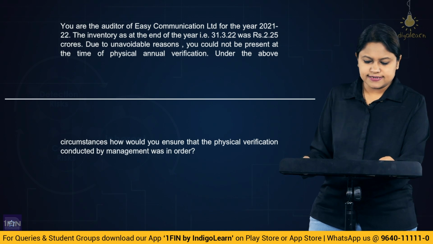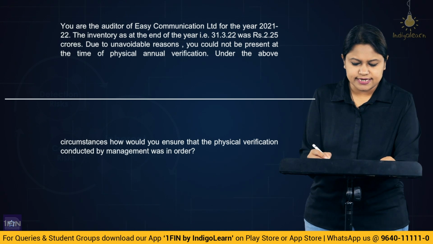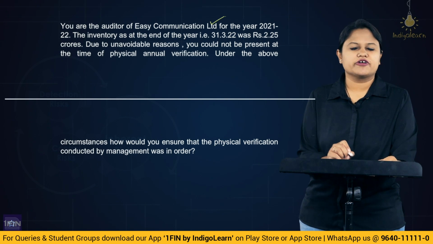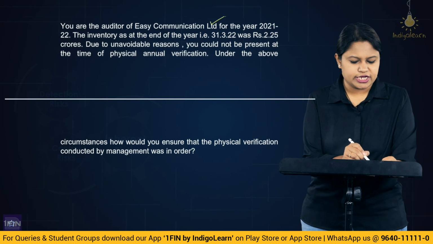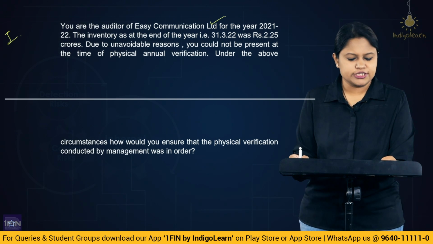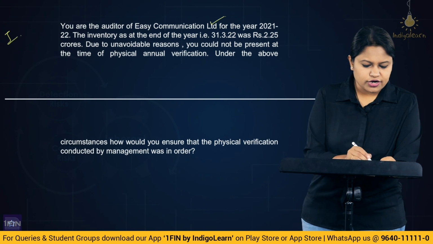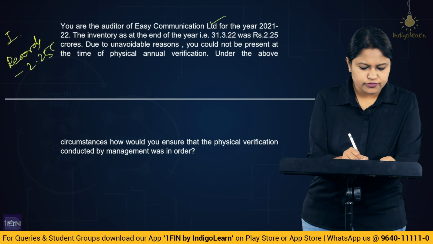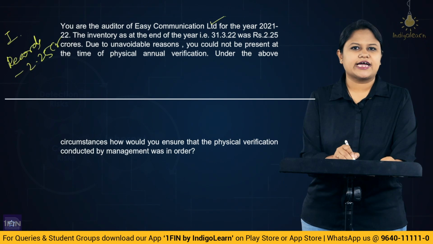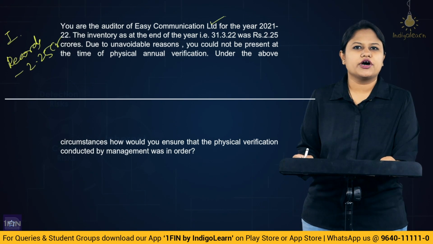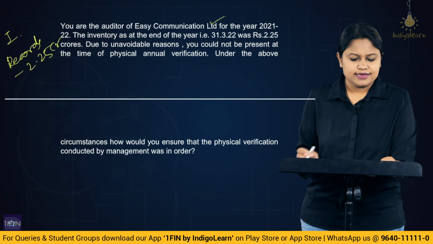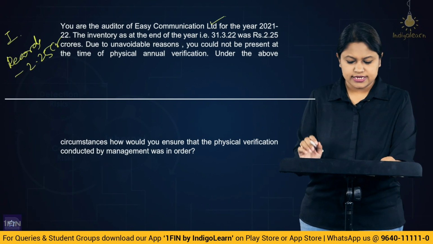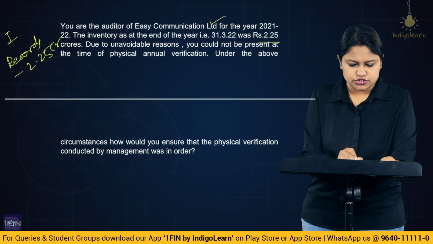So what they are trying to ask here is, the client is a company, Easy Communication Limited. You are the auditor. The year ending is 31st of March 22, and it is the closing stock, that is the inventory verification, that we are going to do. As per the records, how much is it? 2.25 crores. This is given in the financial statements. Now you, the auditor, have to ensure whether physically these are present and whether the condition given by the management is reliable or not. Correct? So as per the record, it is 2.25 crores.